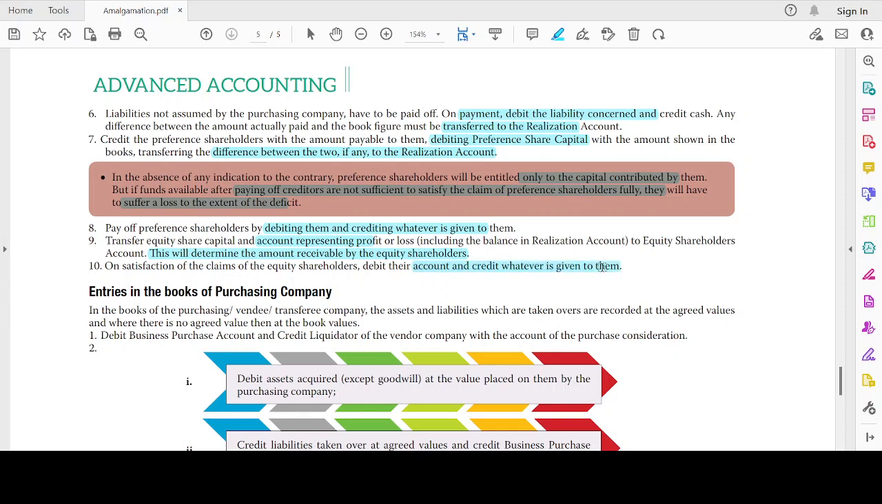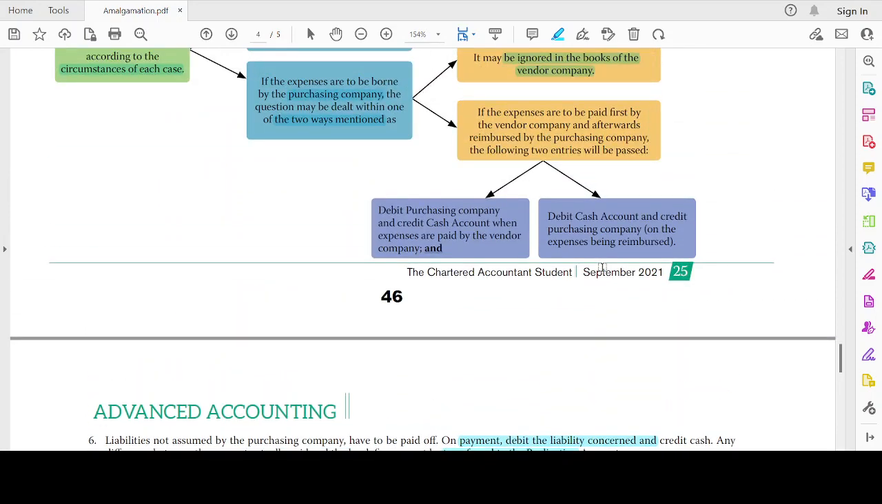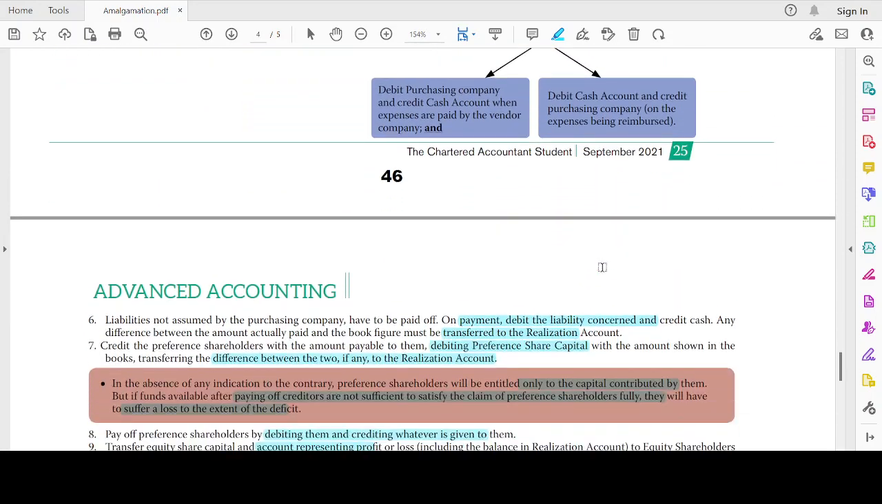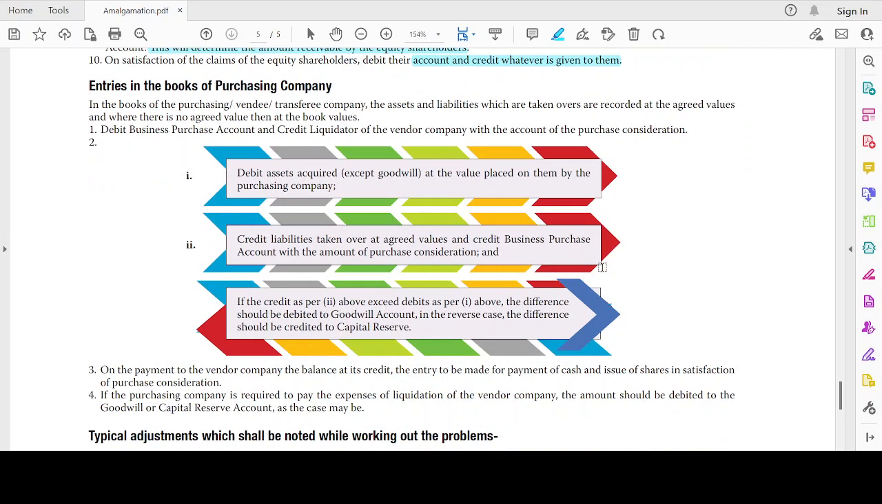With this, every account will be closed, and the books of the vendor company are successfully closed. Okay, it's very easy, right? I have to close all the accounts now. Simple. Let's move on. Entry in the books of the purchasing company.